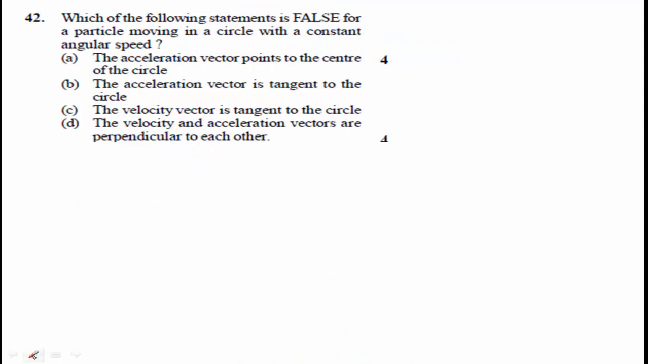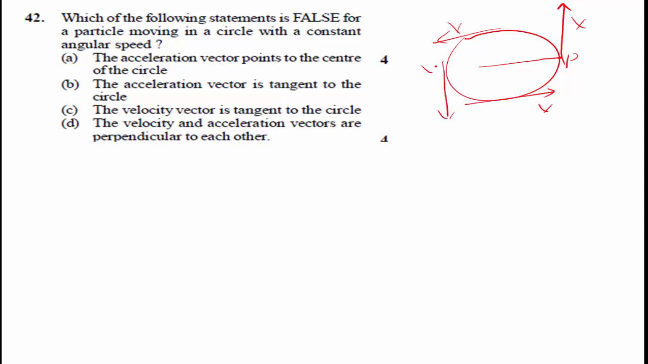Next question is, which of the following statement is false for a particle moving in a circular path with a constant angular speed? Suppose this is the circular path. Here this is the particle P, it is moving in a circular path with angular speed. Here the acceleration vector is always radial, that is towards the center. The acceleration is always directed towards its center for uniform circular motion.